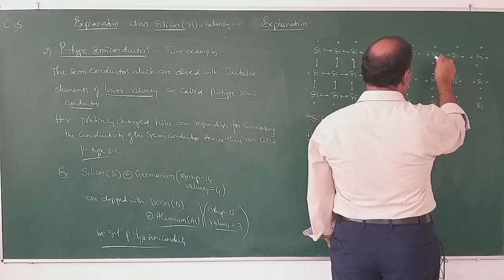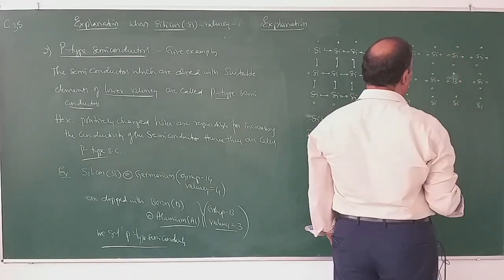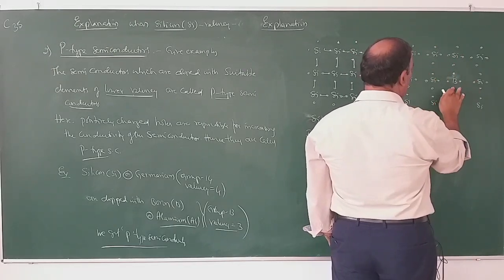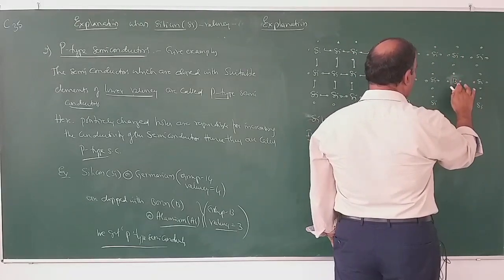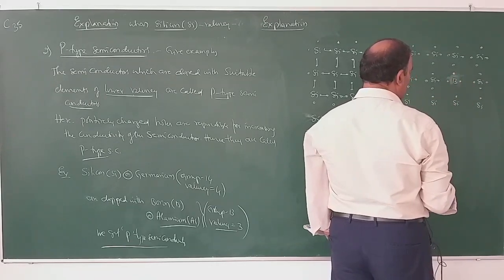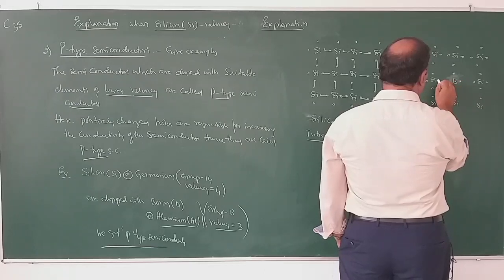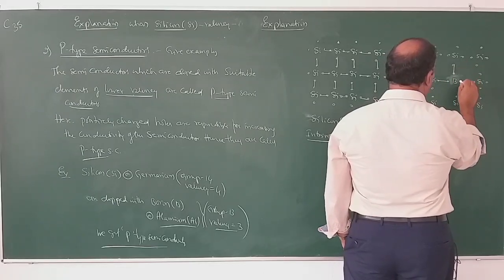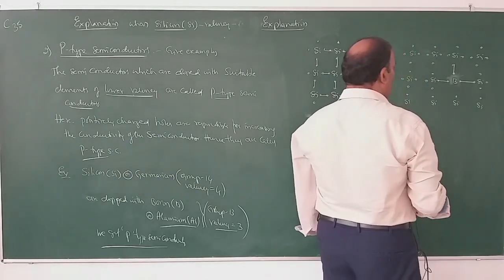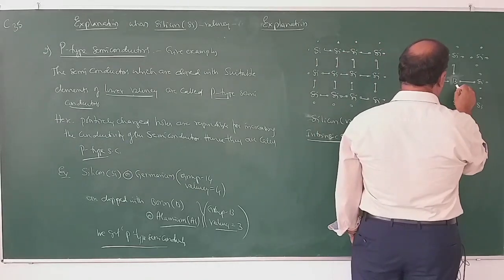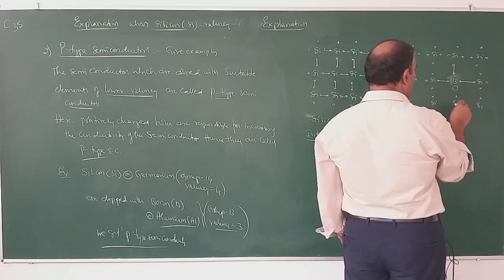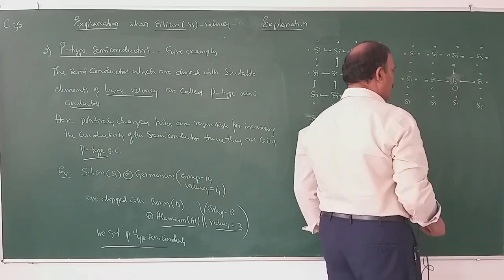Around each silicon atom there are 4 electrons because its valency is 4. If this silicon is doped with boron atoms, boron has only 3 electrons. So this boron can form 3 covalent bonds with the neighboring 3 silicon atoms, leaving behind a hole in between the 4th silicon atom and boron atom.